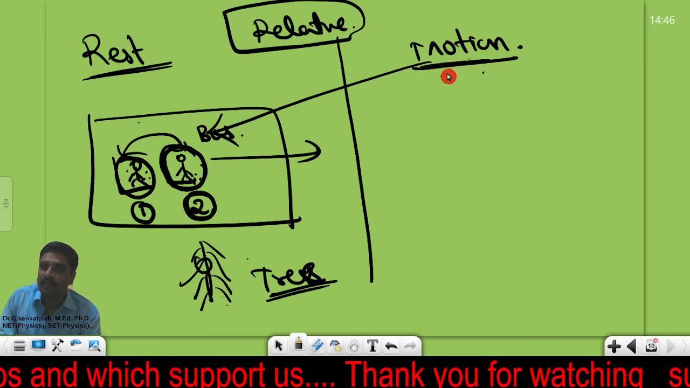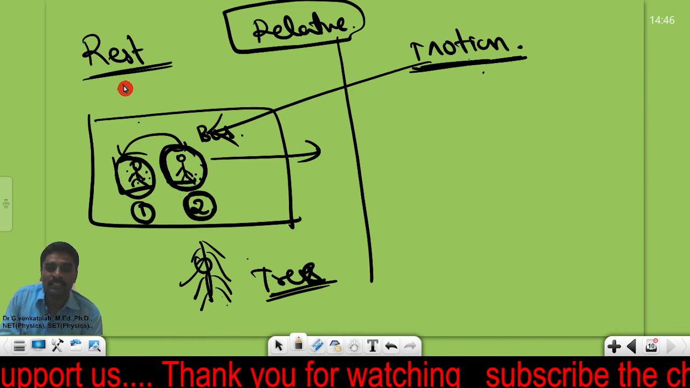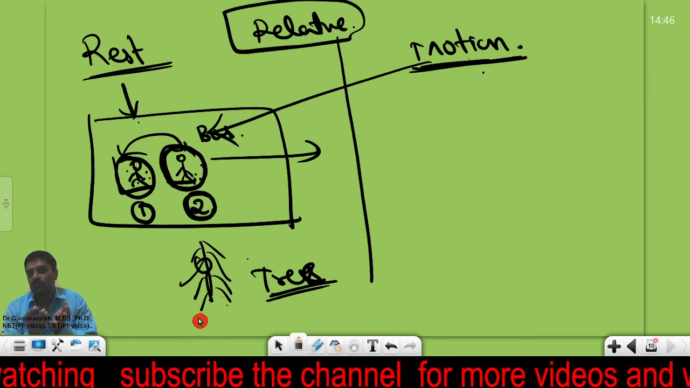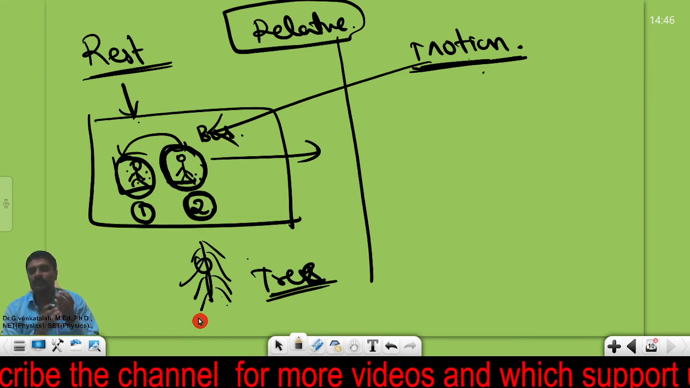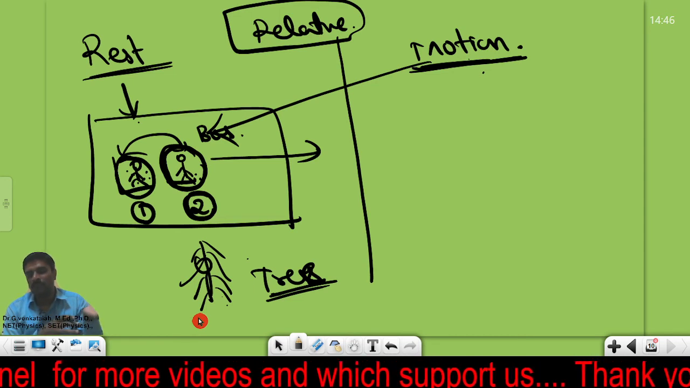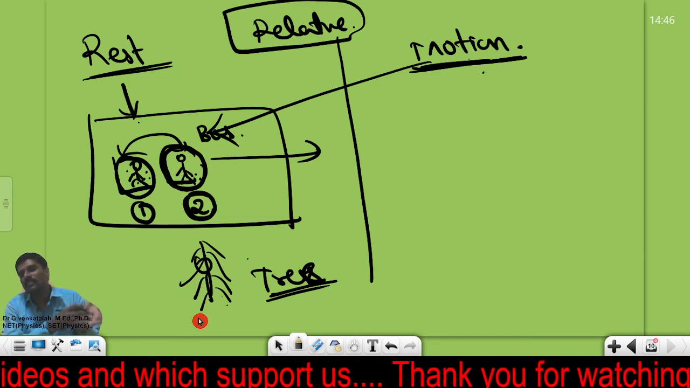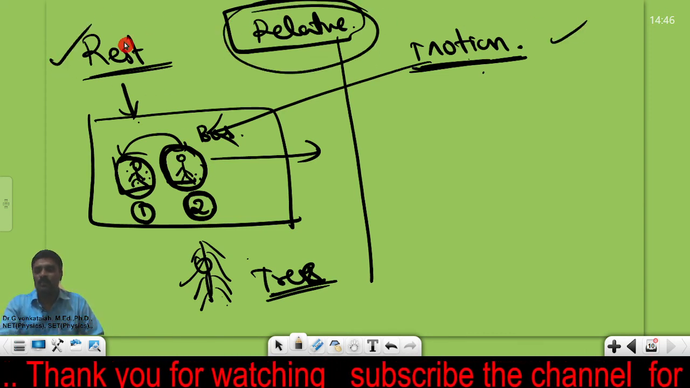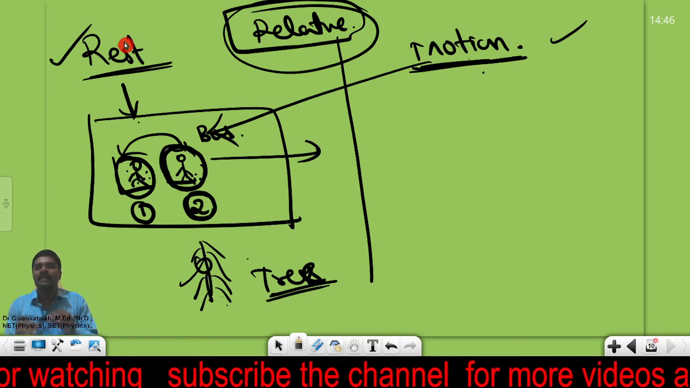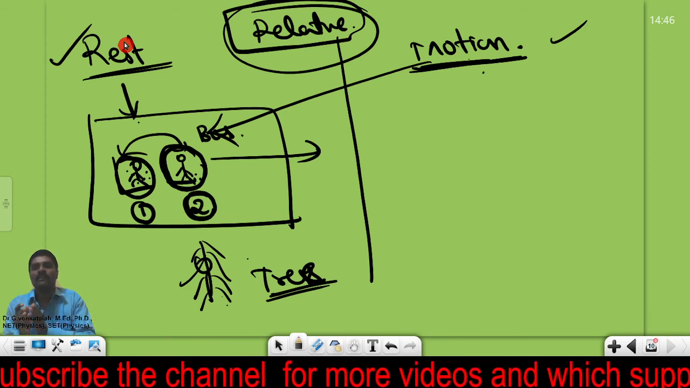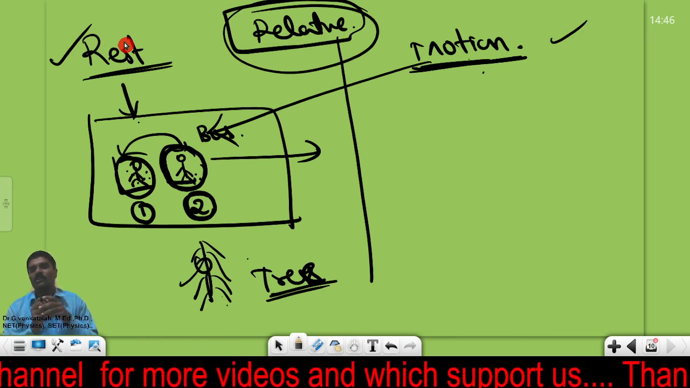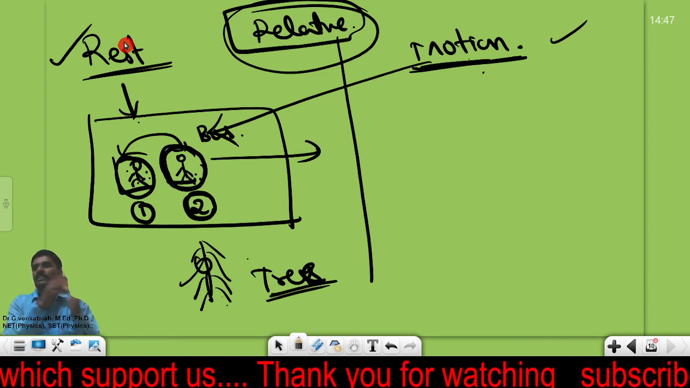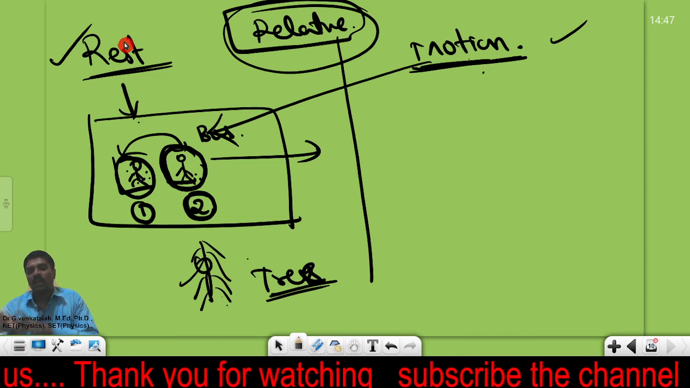Then in one case the person is under motion, in the second case the person is at rest. That means it depends upon the surrounding chosen. So if we change the surrounding, then the object which is under motion can change to rest also. That means rest and motion are relative terms. They can change depending upon the choice of the surrounding. You can change the surrounding choice, then it can change to rest or it can change to motion also. I hope you understand.